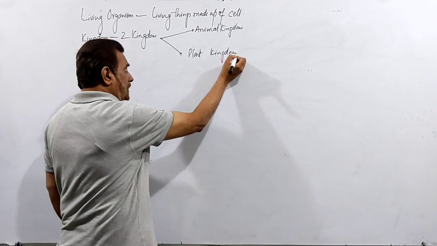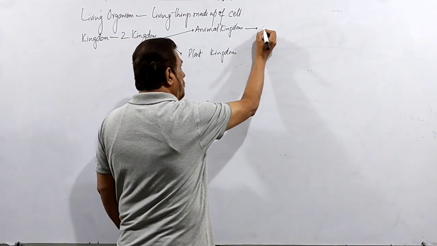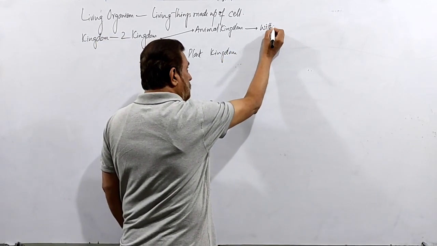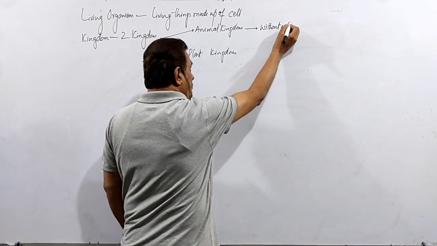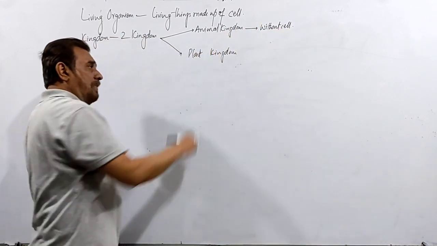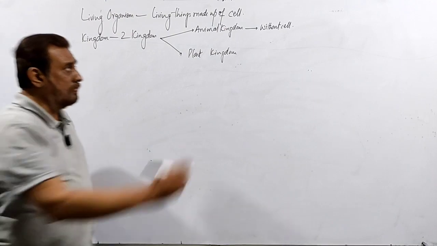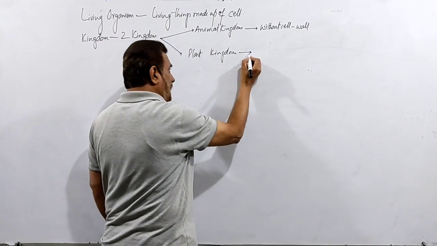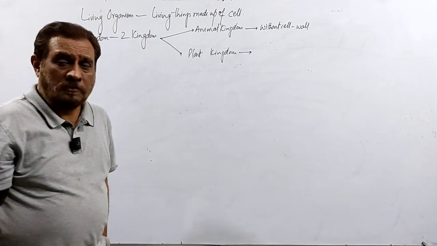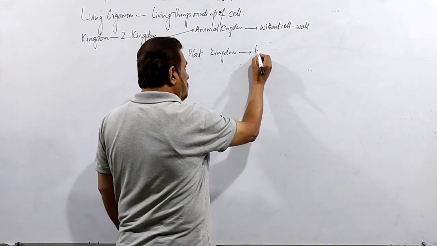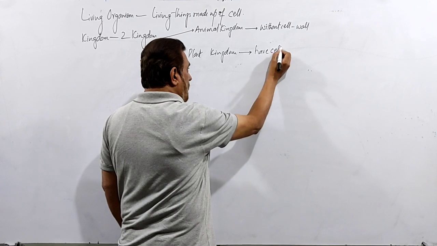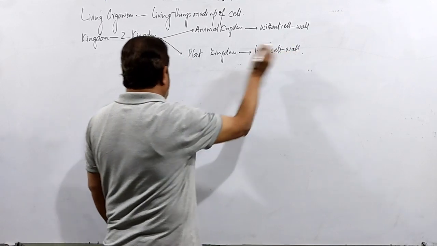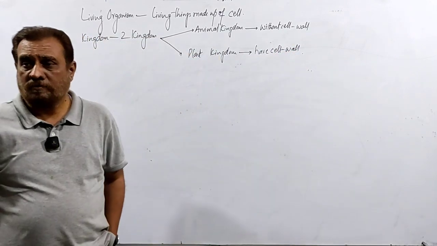All the living organisms which contain cells without cell wall are called animals and classified into the animal kingdom. And all the living organisms which have a cell wall around their cell are called plants and are classified into the plant kingdom.